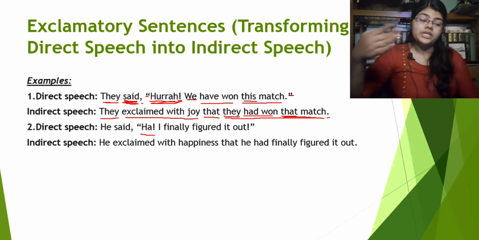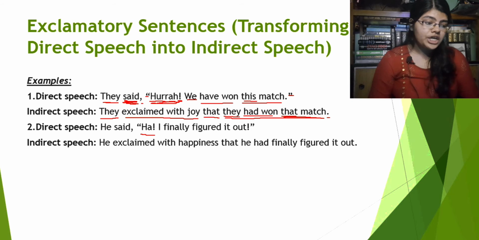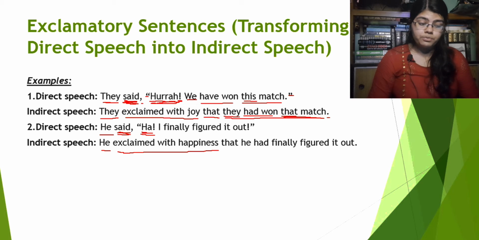Now, how are we changing this into the indirect speech? He will be he. We won't use said, we won't use this reporting verb in the indirect speech.